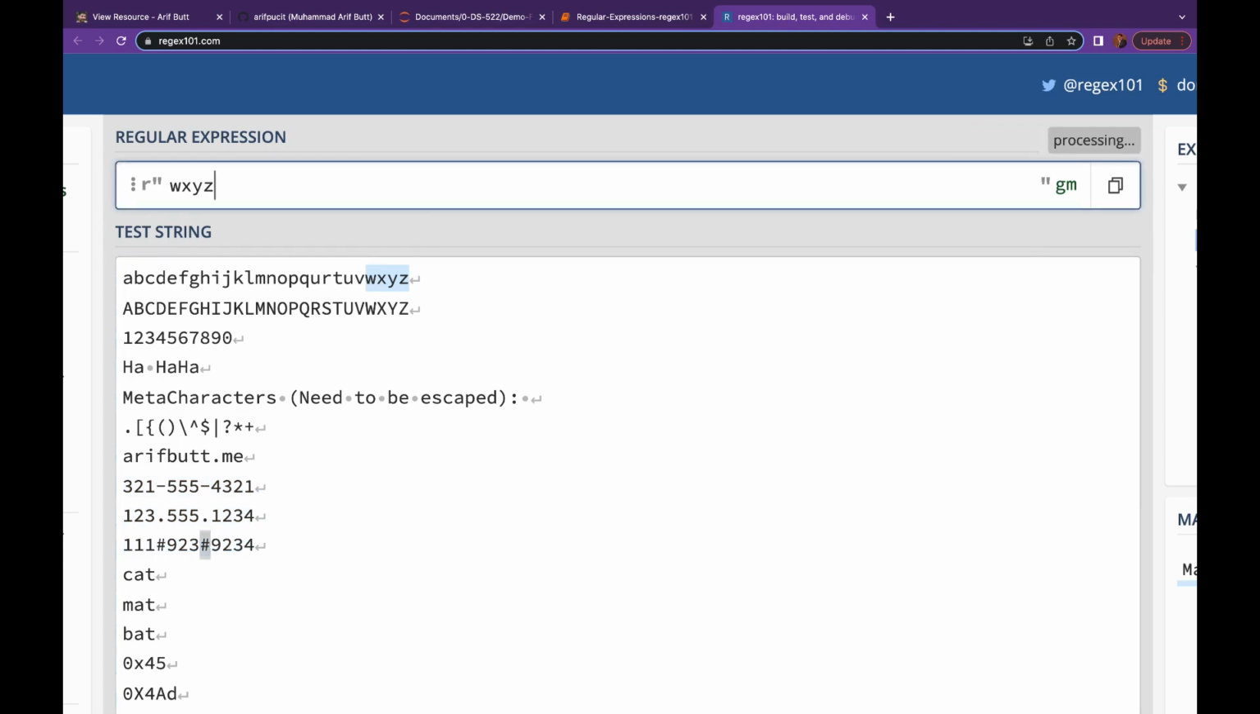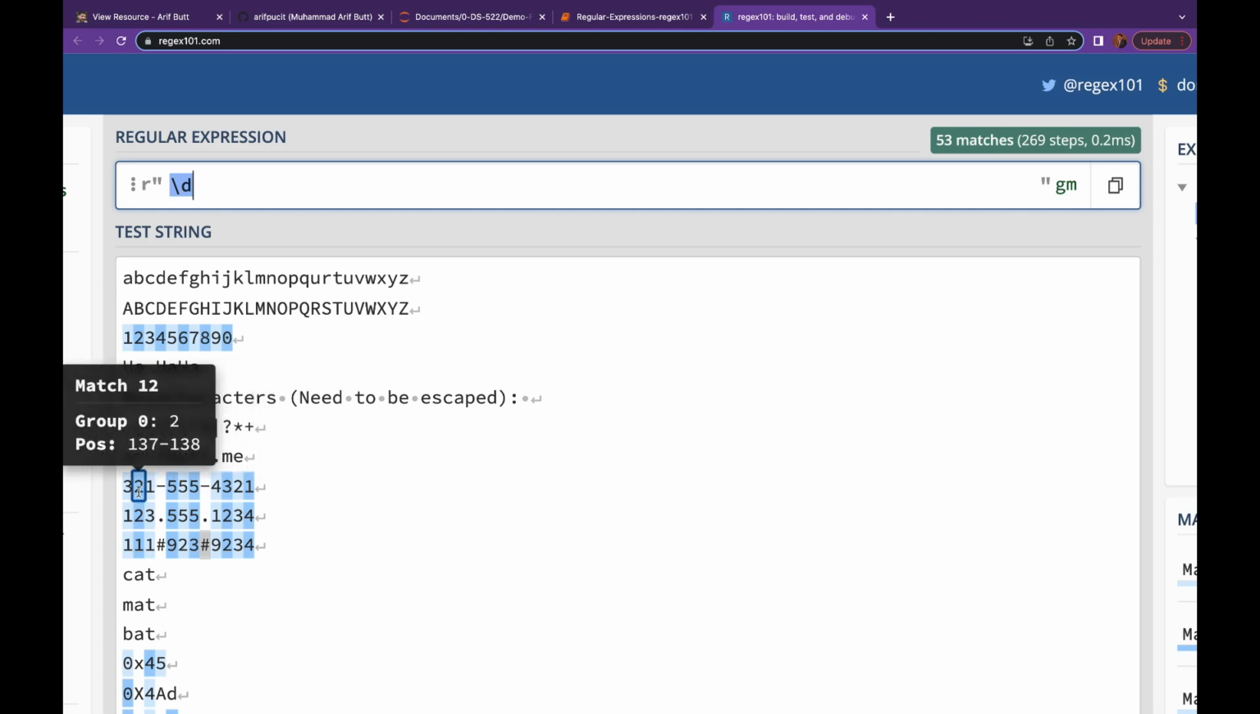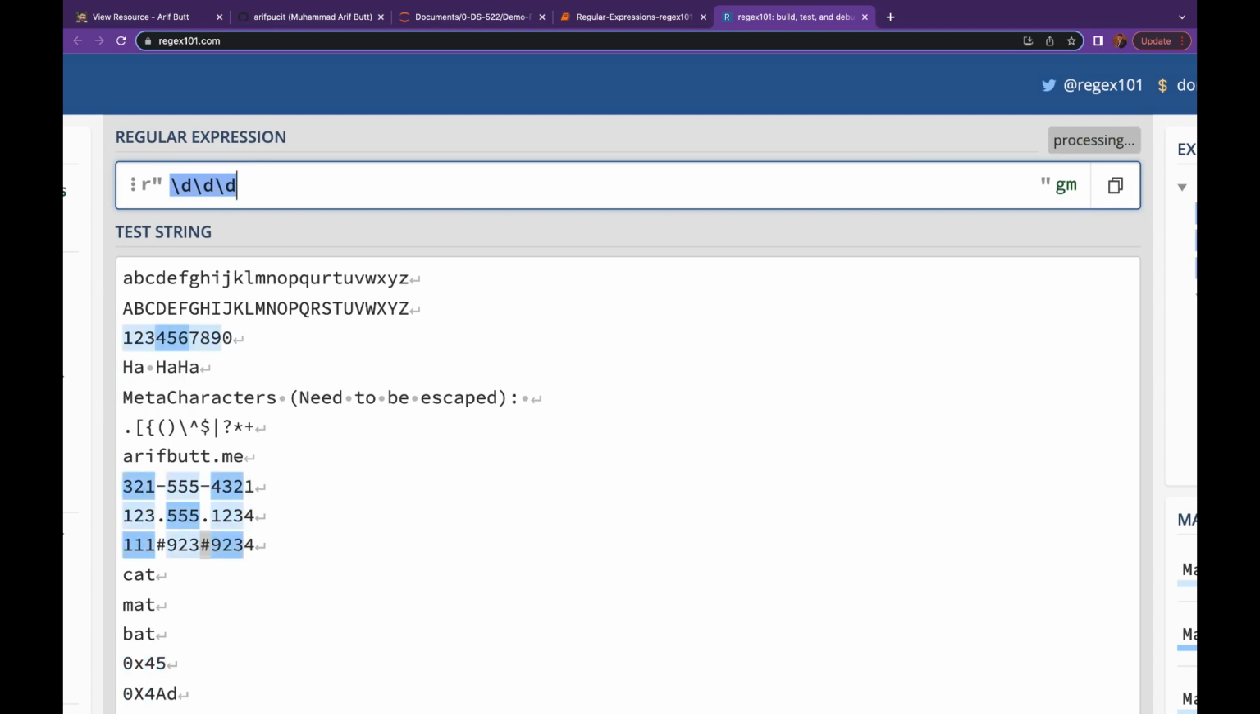My dear students, we already know that \d is used to identify a single digit. So I want to identify a pattern which has 3 digits, a dash, then 3 digits, a dash, and then 4 digits. So let me say 3 digits, a dash, and then 3 digits and a dash, and then again 4 digits. So this is selected, but this is not selected.